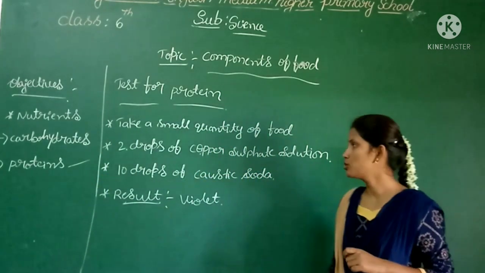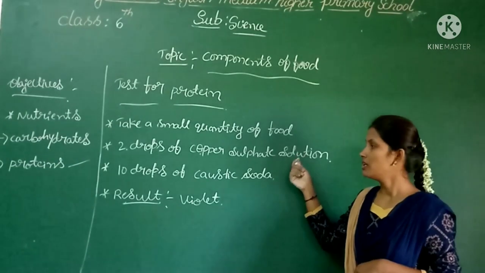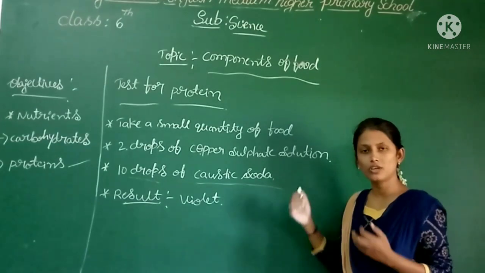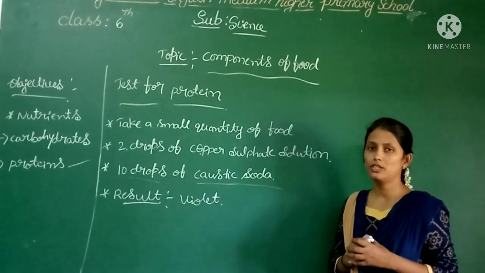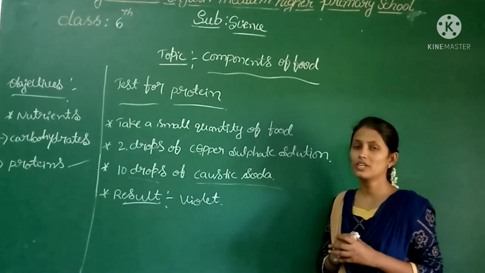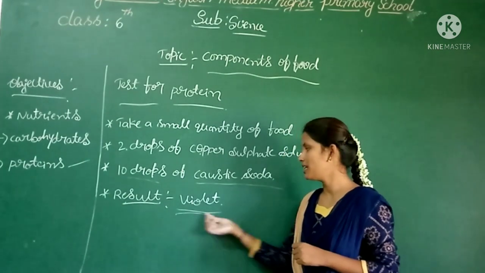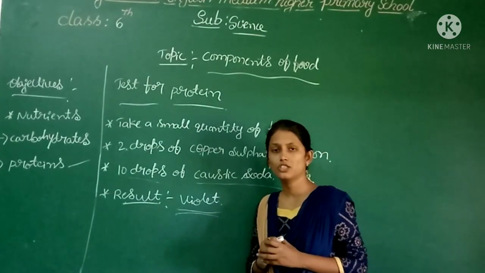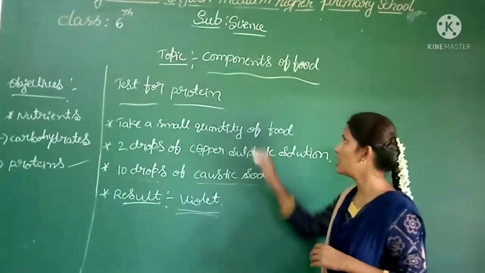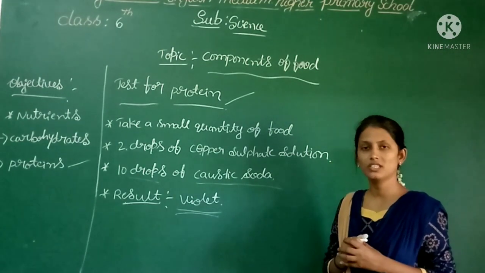To that solution add 2 drops of copper sulfate solution. Next add 10 drops of caustic soda, which we also call sodium hydroxide. After a few minutes you will notice that your food item turns violet in color. If the food item turns violet, it shows that your food item is rich in protein. Yes, dear children, now let us do this activity using the materials.